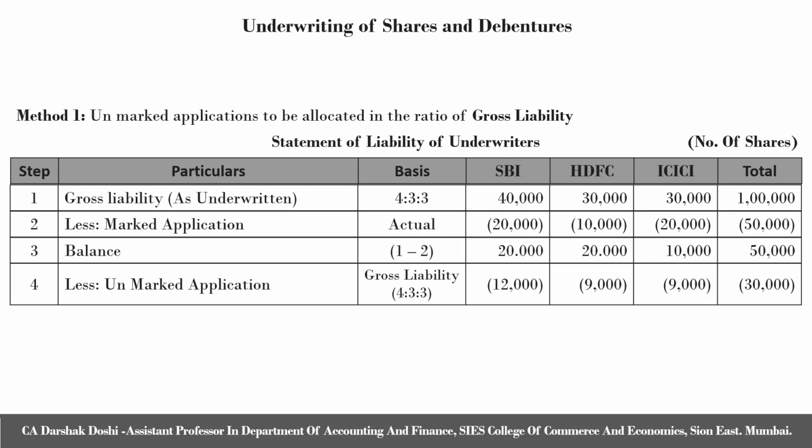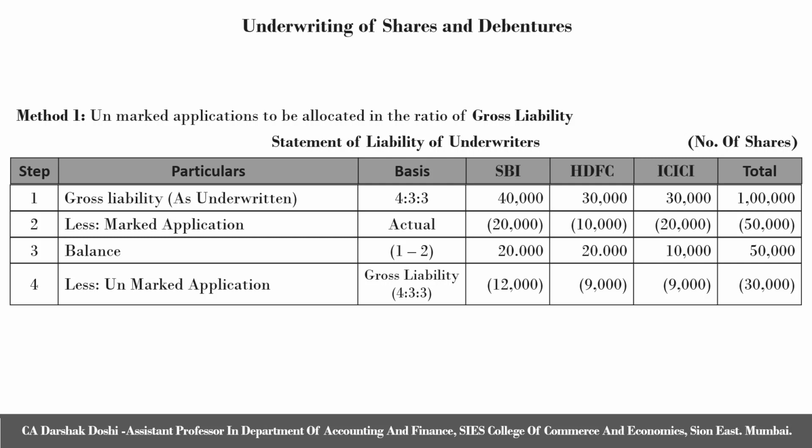Here we are reducing unmarked applications in the ratio of gross liability as we are solving under method 1. The total number of unmarked applications as calculated by us in working note number 1 comes to 30,000, which will be distributed amongst the three underwriters SBI, HDFC and ICICI in the ratio of gross liability, that is 4 is to 3 is to 3.